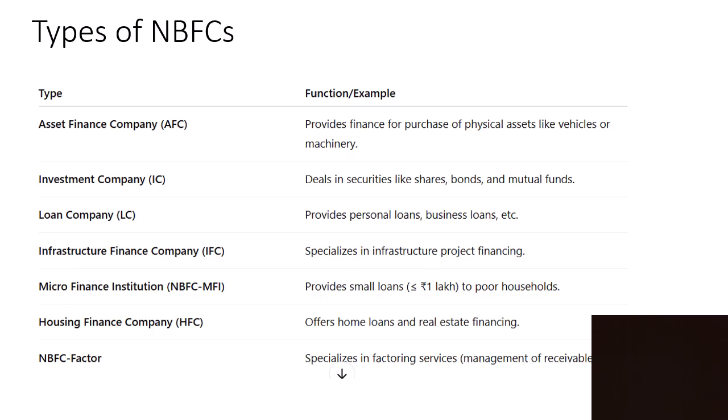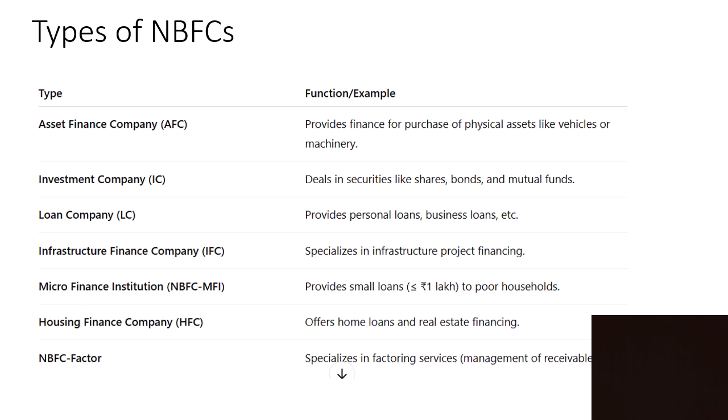Types of NBFCs. Asset finance company AFC. They provide finance for purchase of physical assets like vehicles or machinery. Investment company IC deals in securities like shares, bonds and mutual funds. Loan company LC provides personal loans, business loans. Infrastructure finance company IFC specialization in infrastructure project financing.